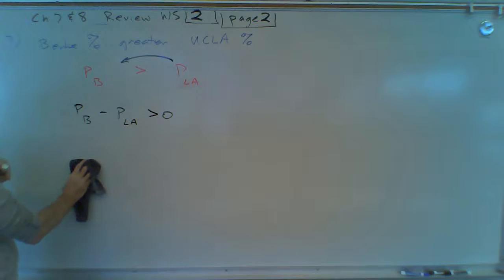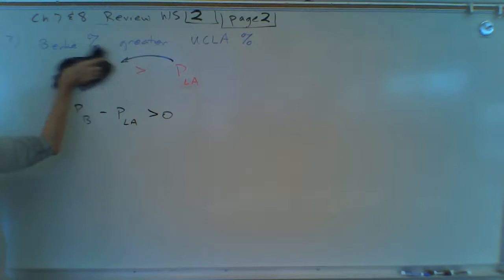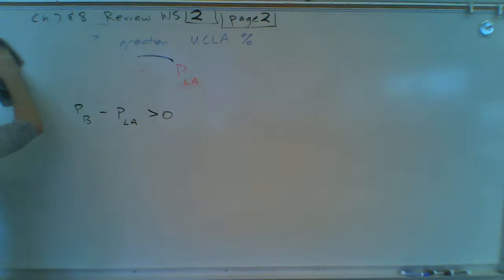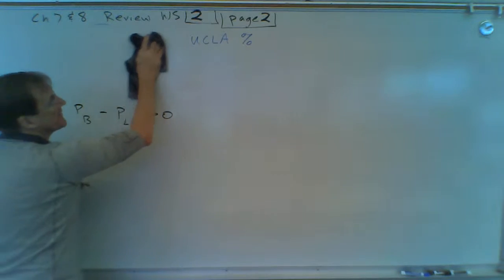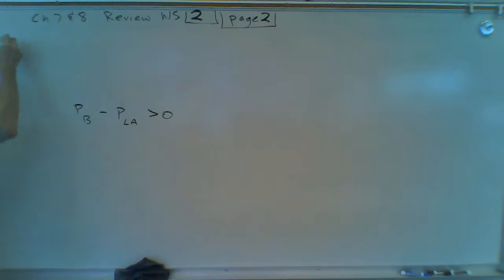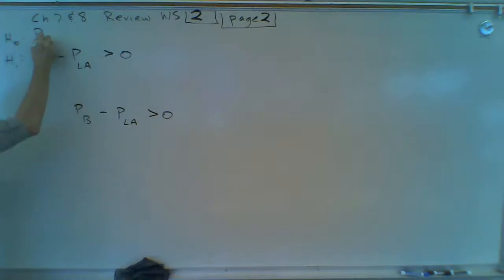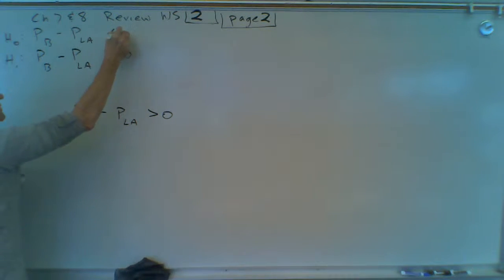Because that's a claim involving percentages, you've got to use P's. Because it doesn't have an equals in it, it is going to be the alternate hypothesis claim. So the percentage of Berkeley minus the percentage of UCLA is greater than 0. That means the null must be the percentage of Berkeley minus the percentage of UCLA is less than or equal to 0.